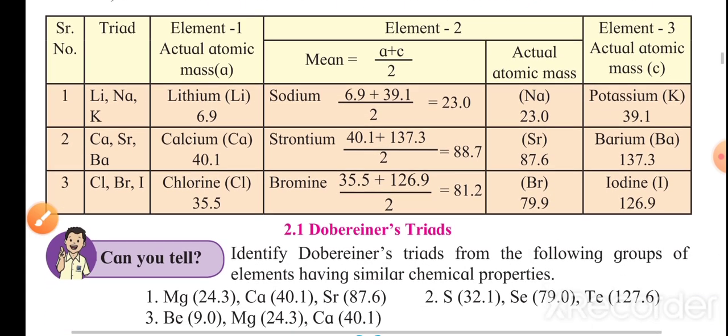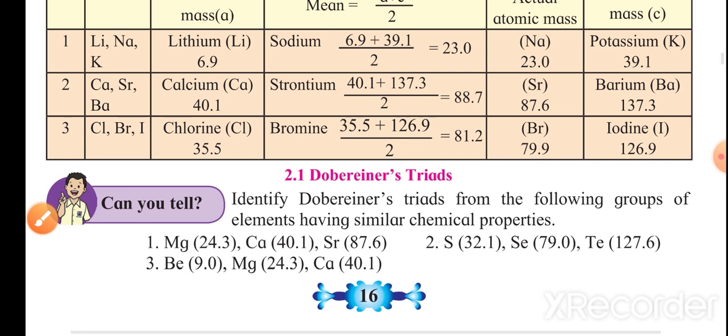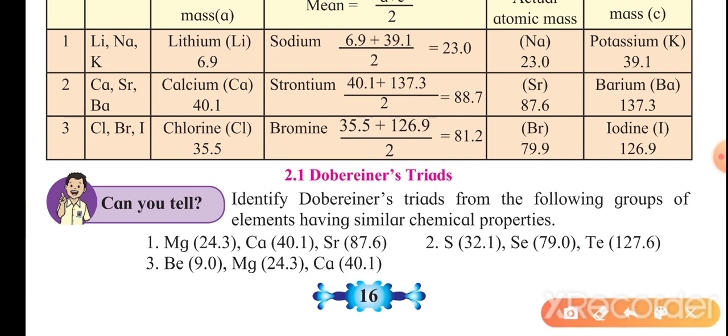Before moving on, you have to identify Dobereiner's triad in the following groups of elements having similar characteristics. You have to do some homework and find out whether each is a Dobereiner's triad.